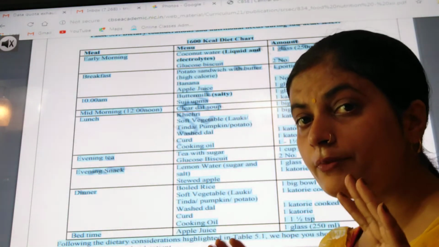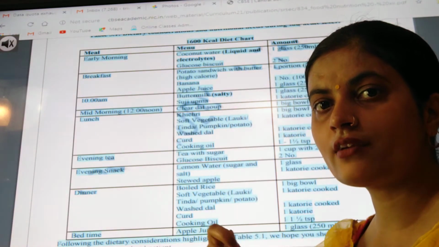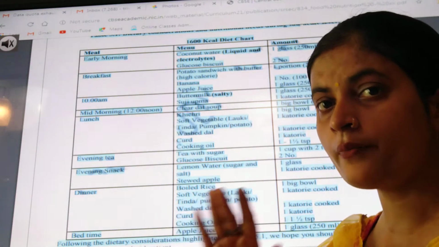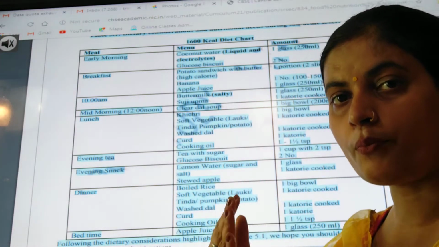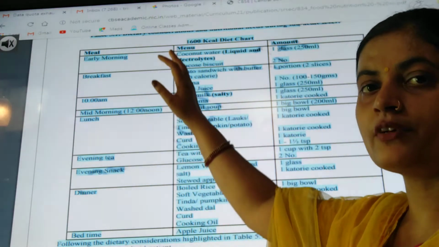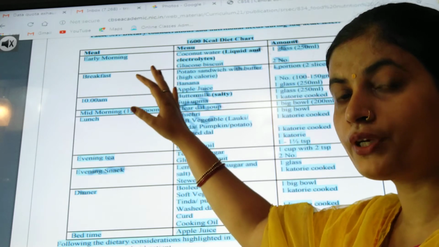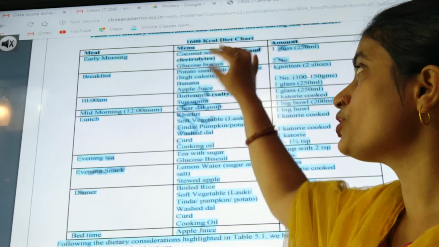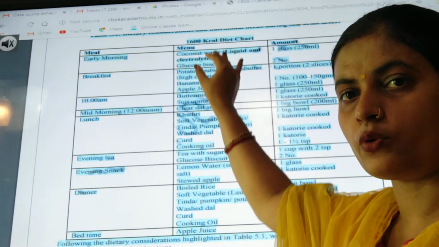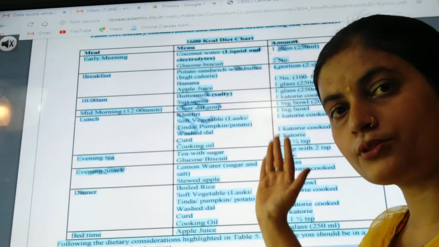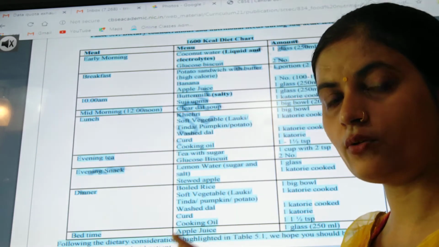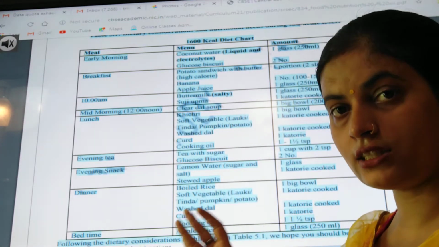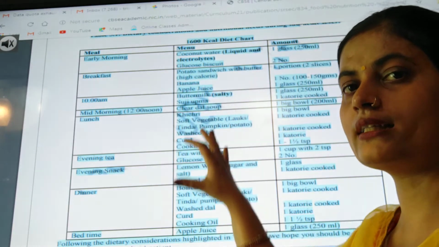That means if a person is a patient, it doesn't mean that we have to ignore the person and should give them a meager amount of food. No, we have to give them proper food. Now suppose someone is at early morning, what food can be given? We can substitute it with things which have the same nutritional value. The examples are given, and we can substitute. It doesn't mean you have to follow the same thing only, but yes, it should have the same consistency, be easy to digest, and have similar nutrient value.